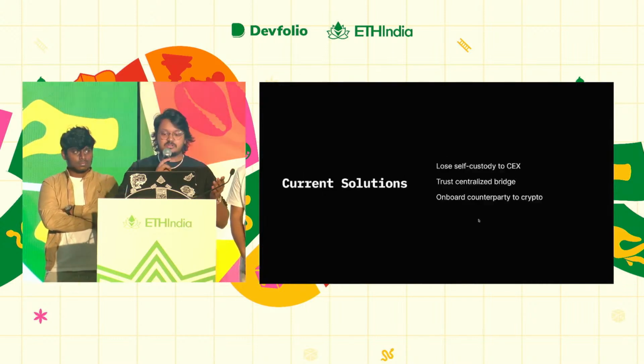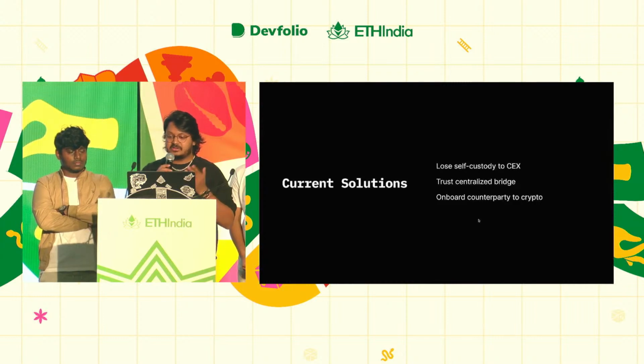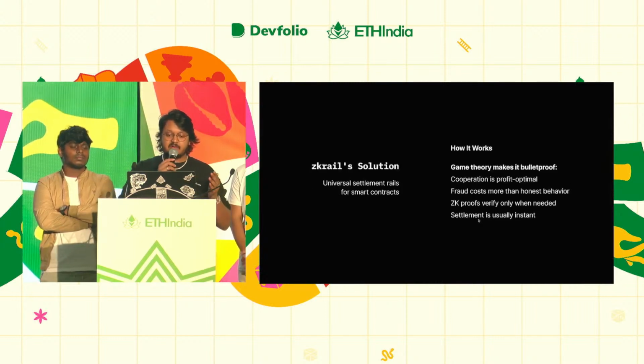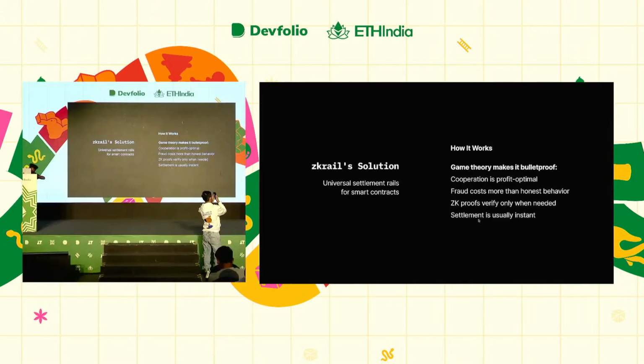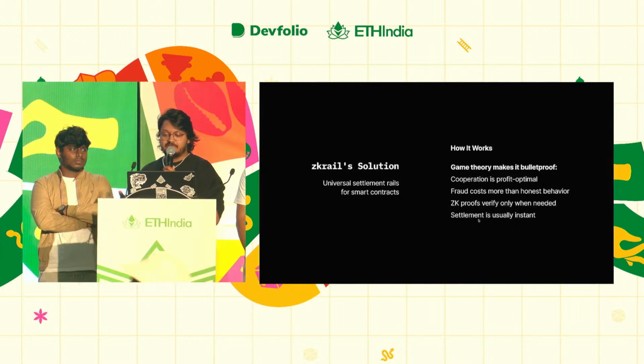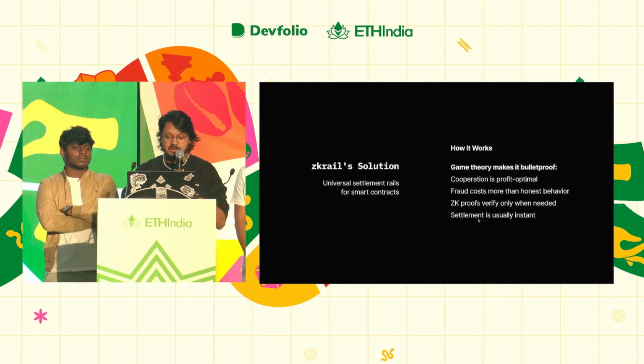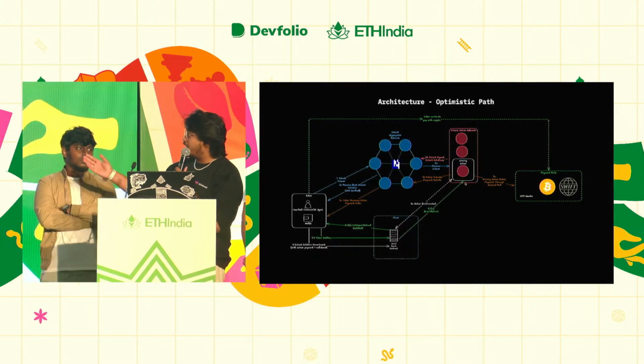The current solutions around this are either you lose self-custody to a centralized exchange, you trust a centralized bridge, or you onboard your counterparty to crypto. What we do instead is we build universal settlement rails for your smart contracts. And how it works, we use game theory to make cooperation profit optimal, fraud costs more than honest behavior, and we have ZK proof for fraud, which is only stepping in when required, and usually the settlement is optimistic and instant. This is a little bit about how our architecture works.